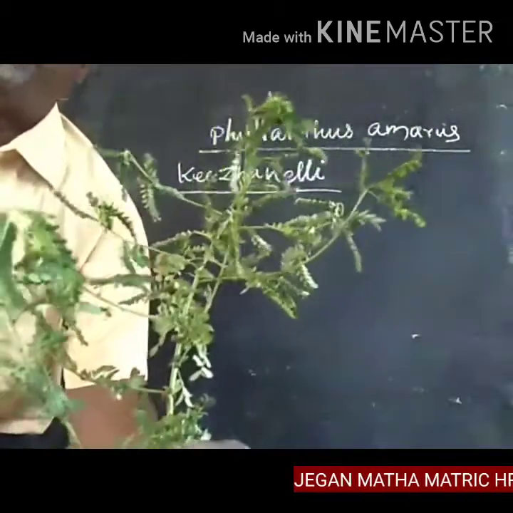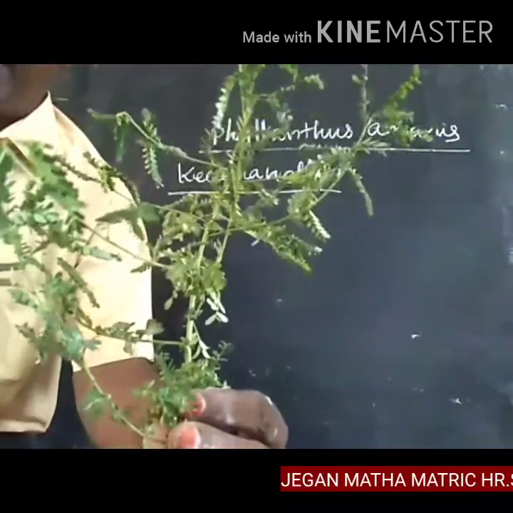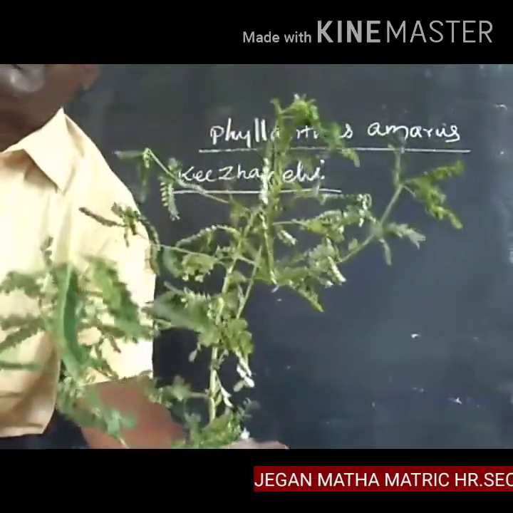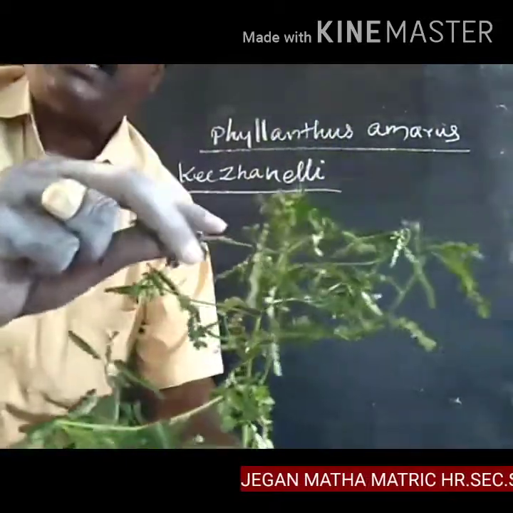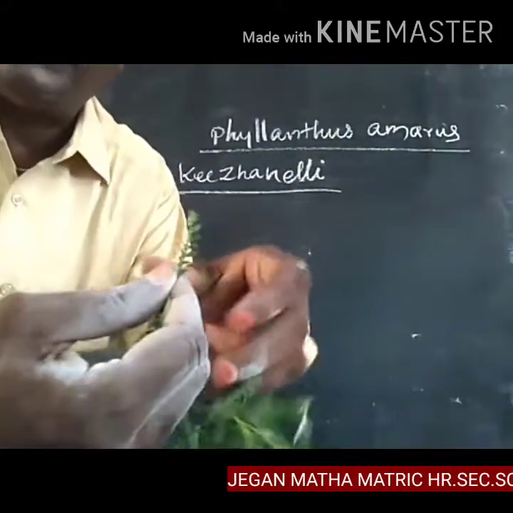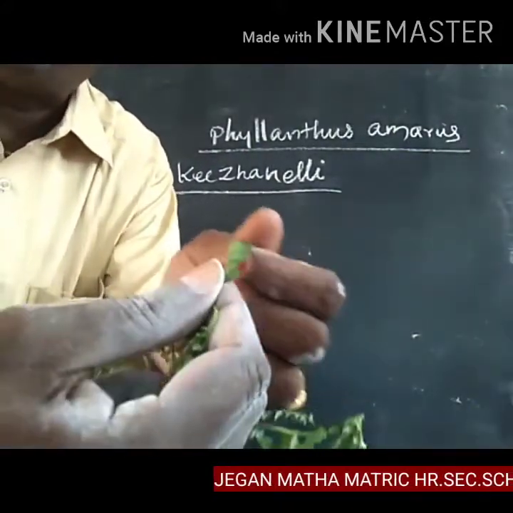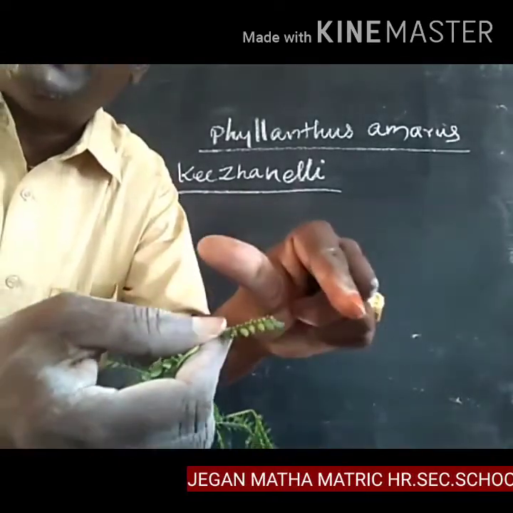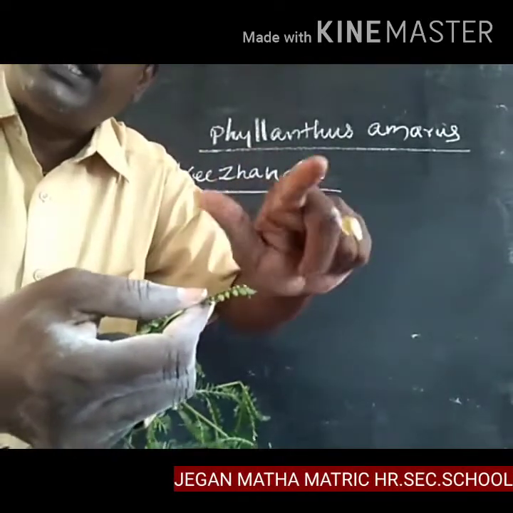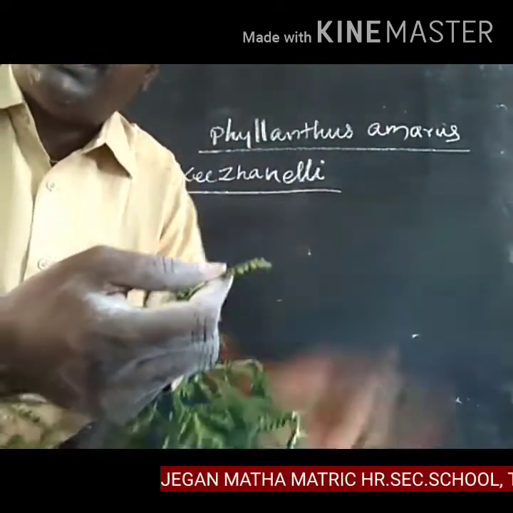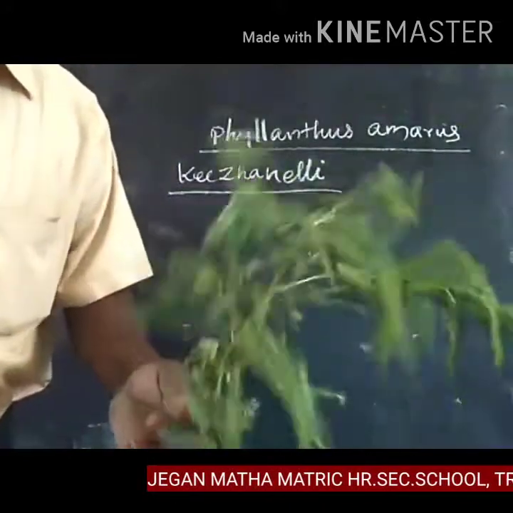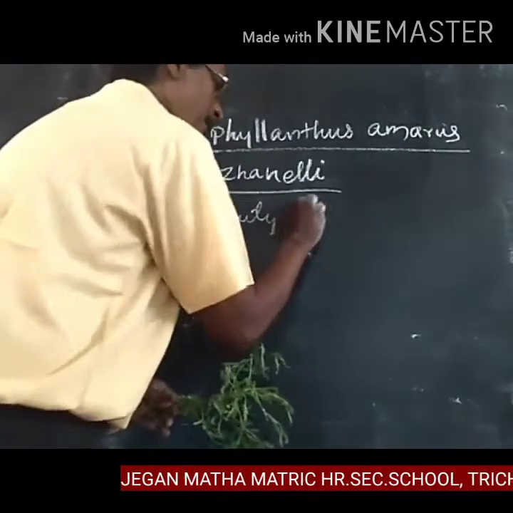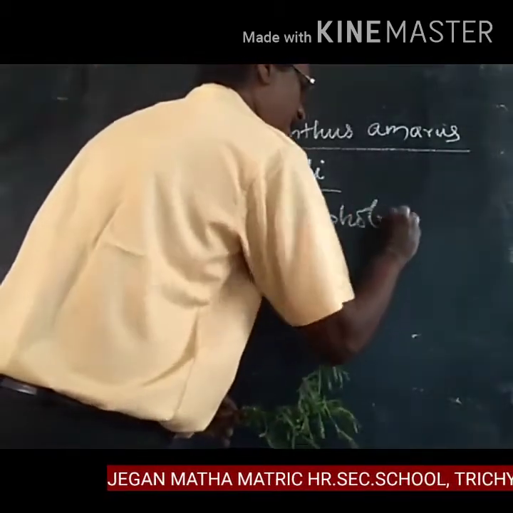Next plant, Phyllanthus amarus. The Tamil name is Keela Nelli. Why is it called Keela Nelli? On the lower part of the leaf, the seeds are present, so it is called Keela Nelli. Sometimes when they are present on the upper part, it is called Mela Nelli. The Keela Nelli belongs to the Euphorbiaceae family.